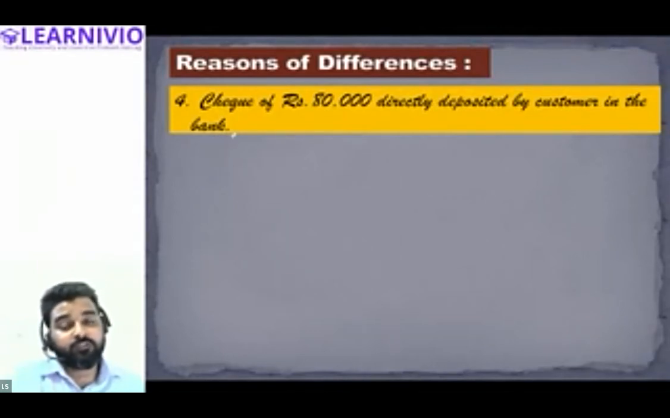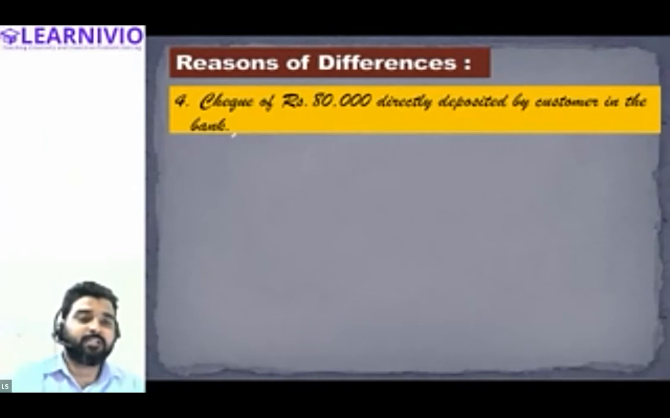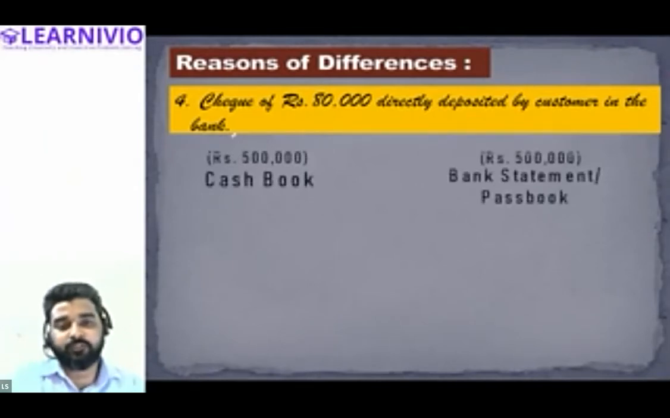Next. But our accountant is not aware about this. He is not aware that the customer has deposited a certain amount by check in the bank. So he must not have recorded this transaction in the cash book. So this will lead to a difference between the balance as per passbook and the balance as per cash book.